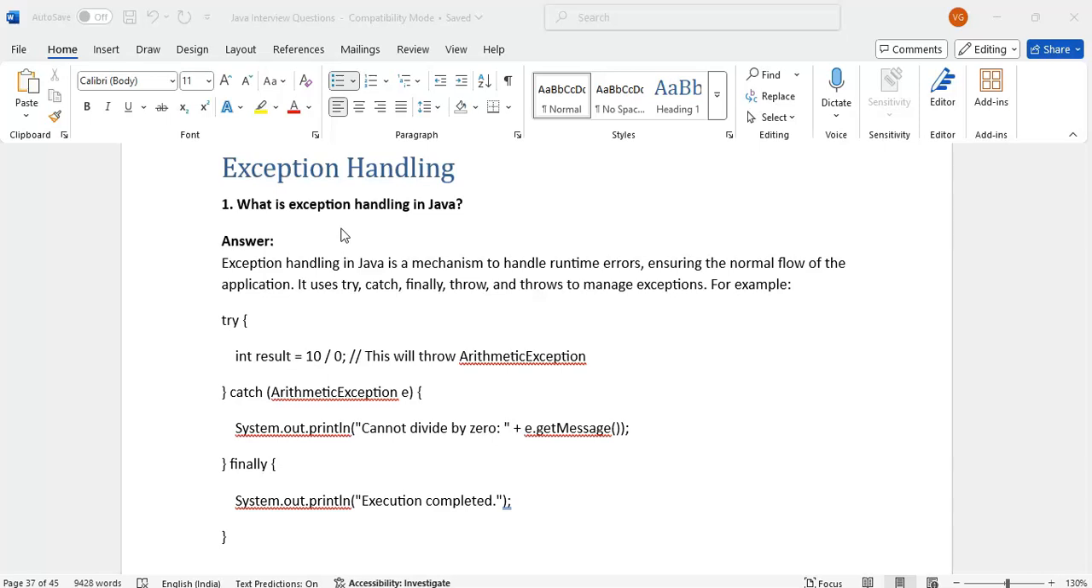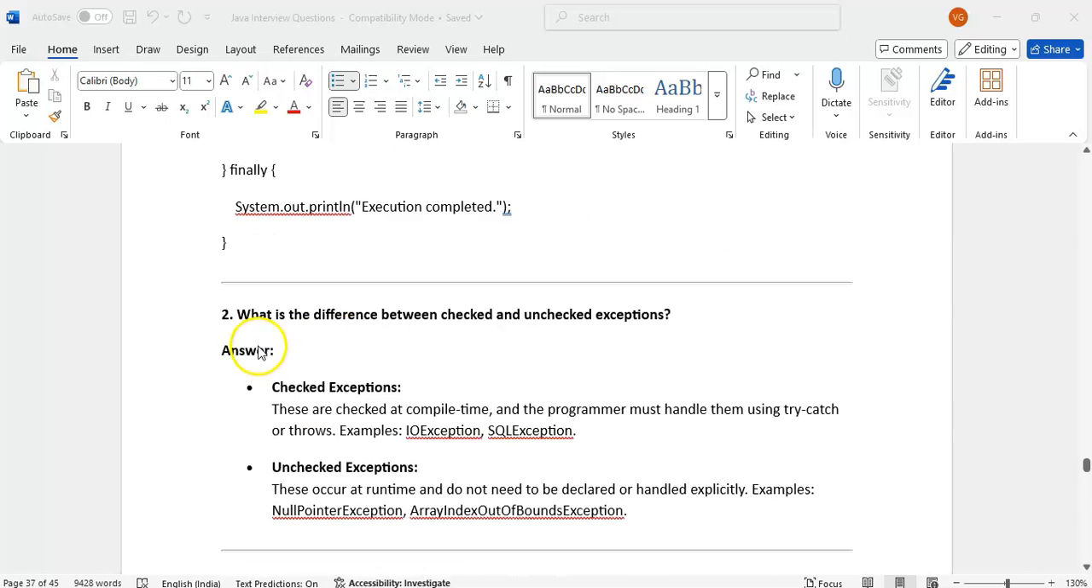For example, a simple example: in the try block we are dividing by 0. What will happen if we divide by 0? We'll immediately get an arithmetic exception. Try, catch, finally, we will learn more in the further questions. Exception handling is used to continue the normal flow of the execution without any issues.